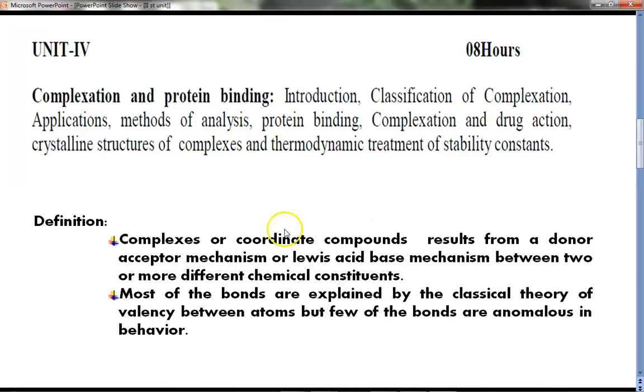The question is for 2 marks, and if you want to pen down, you can write both definitions in your answer sheet. Complexes, as per the classical definition, result from the acceptor and donor mechanism or Lewis acid base mechanism between two or more different chemical constituents.